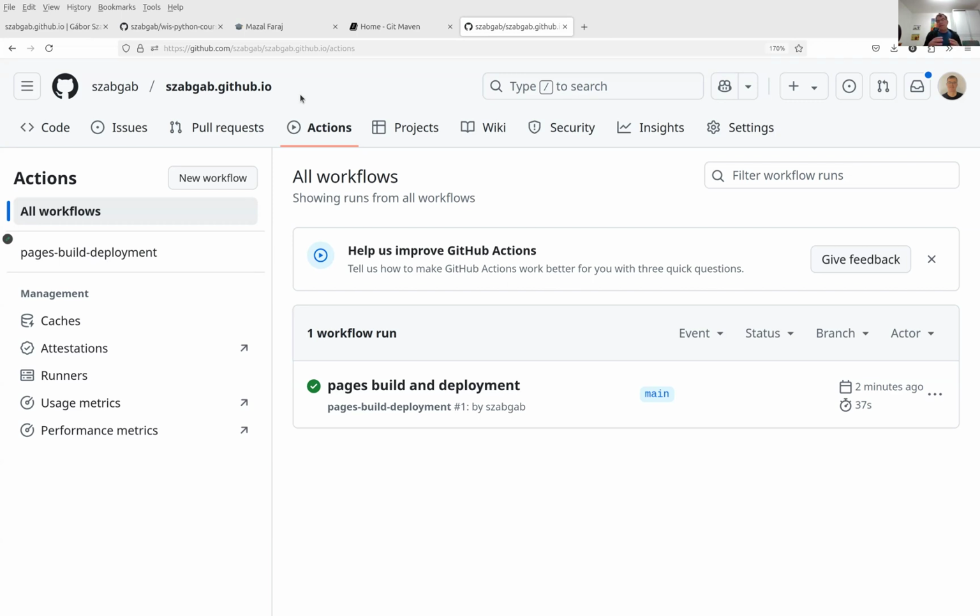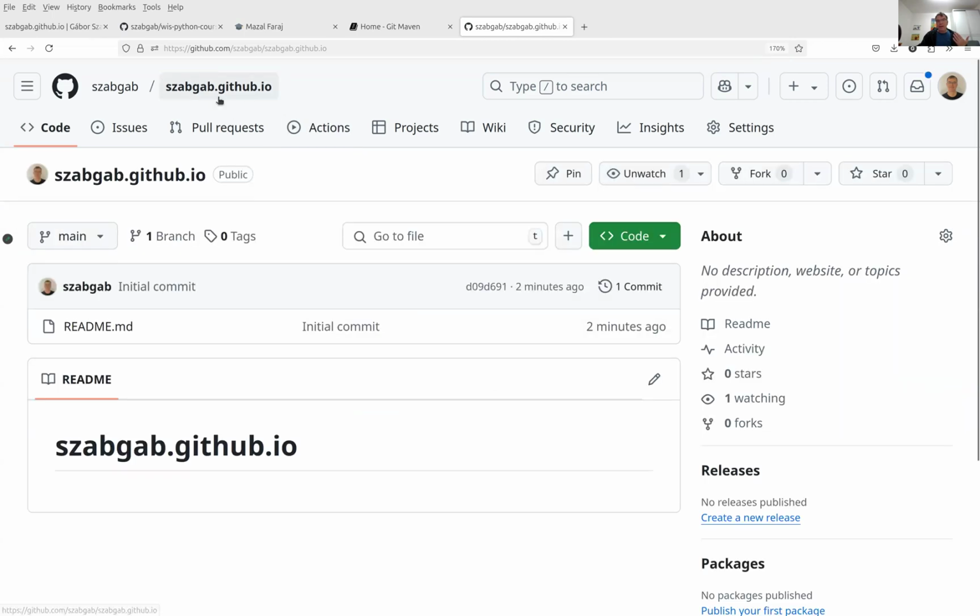And GitHub is a cloud-based website that allows you to host these Git projects, basically, or Git-based projects. And each one of these projects is called a repository. So if we go back to the main page of this repository by clicking on the address at the top, then you can see here that it has this README MD file that was created by the system. It also says that there was one commit, one change saved, and you can see the history of it.